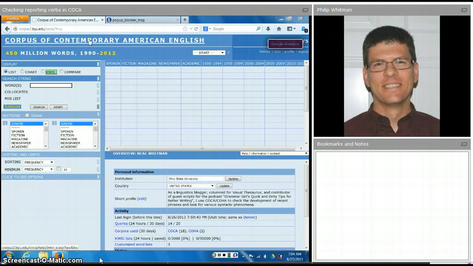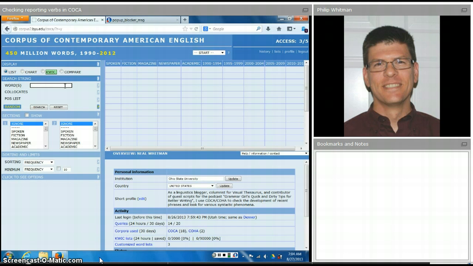Corpus of Contemporary American English to find out whether some reporting verb is indicative, in other words, transitive, or informative, in other words, if it can take a that clause, or perhaps both, or neither. I'm assuming that you've already watched a video or had experience using COCA and you know how to log in and how to use just the very most basic searches. So let's start right away with a reporting verb.